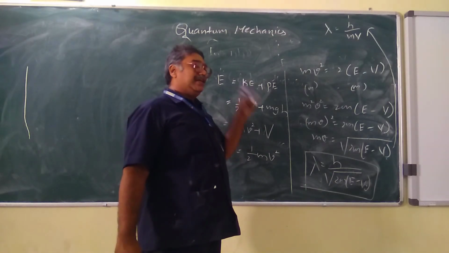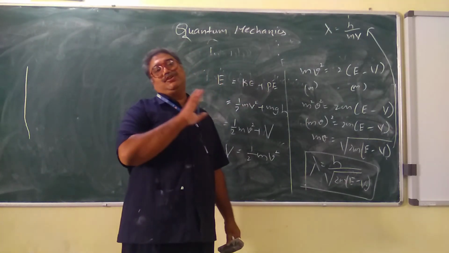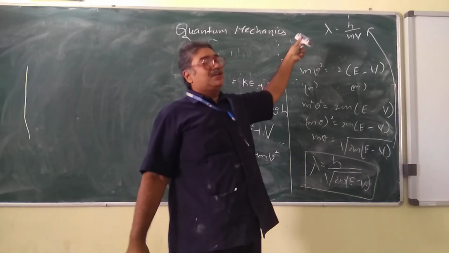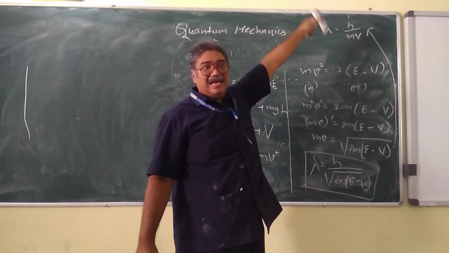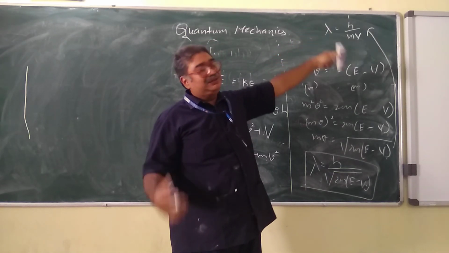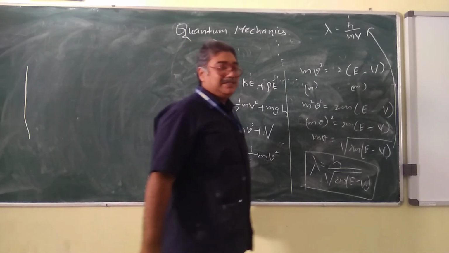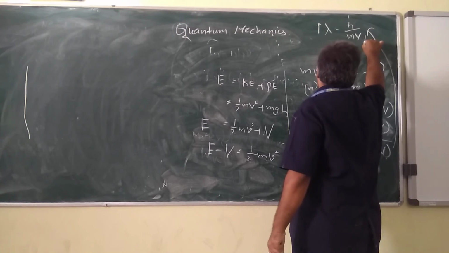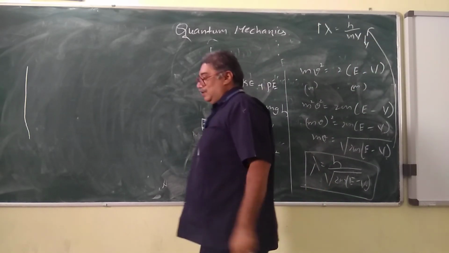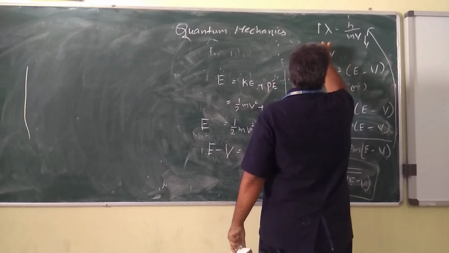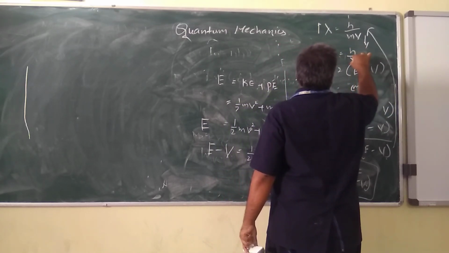Taking this into packets, de Broglie gave a hypothetical statement where he said that the whole universe is made up of one thing, matter wave, and that matter wave is represented by lambda equals h by mv, where lambda is the wavelength, h is Planck's constant, and mv is the momentum of the particle. The case is very simple. When a matter wave has wave properties, its particle properties will be less, and when the particle properties are more, its wave properties are less.